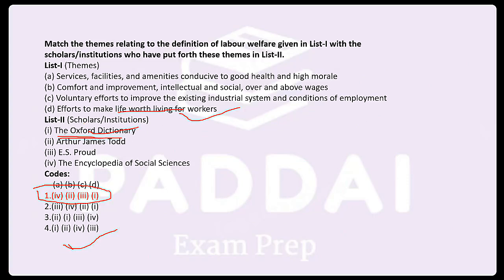So first is fourth. Author James Todd: comfort and improvement, intellectual and social work. This is correct. Then comes your E.S. Proud: voluntary effort. The keyword is voluntary effort to improve the existing industrial system. And finally, the encyclopedia is about creating the conducive good, providing the proper conditions for the work, right?